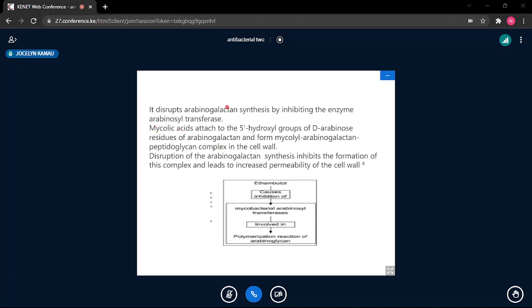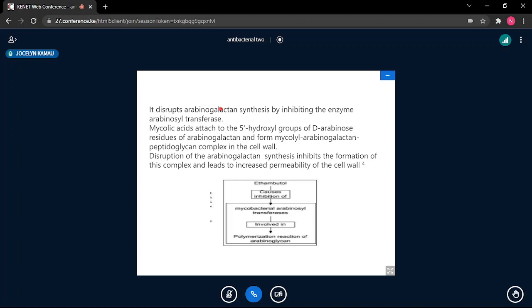So this one acts differently from the other ones we're looking at. We are only saying that when you have the mycolic acid, it still has an effect. It doesn't affect the mycolic acid directly. The mycolic acid will be synthesized, but this mycolic acid, as we had said earlier, is supposed to condense with arabinogalactan at the 5' hydroxy group. And all this drug does is to prevent that condensation.